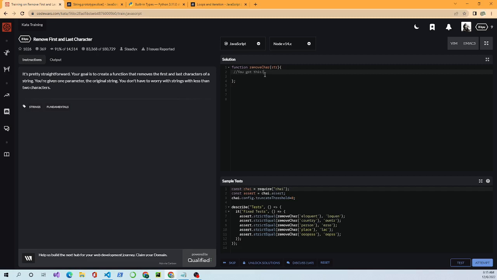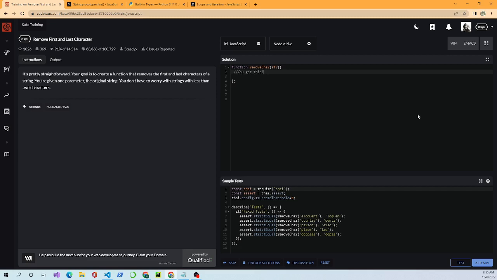Down here in our sample tests, it shows a few examples. If we have "eloquent" as our word, a string, we want to return the L through the N. "Country" will return O through R. You see how that operates. That should give you a good idea of what you want to do. A good thing to do is start thinking about the code, what you want to do, and then how you would do it.